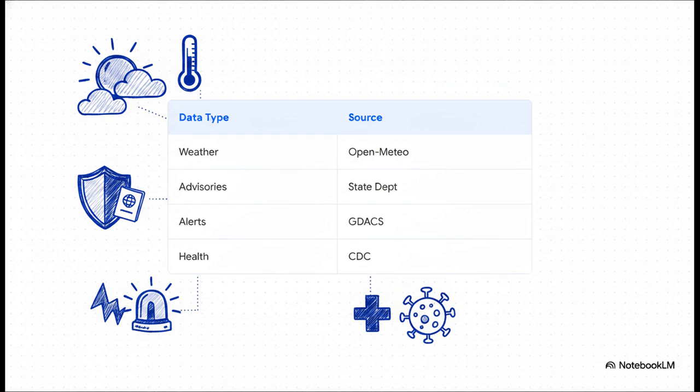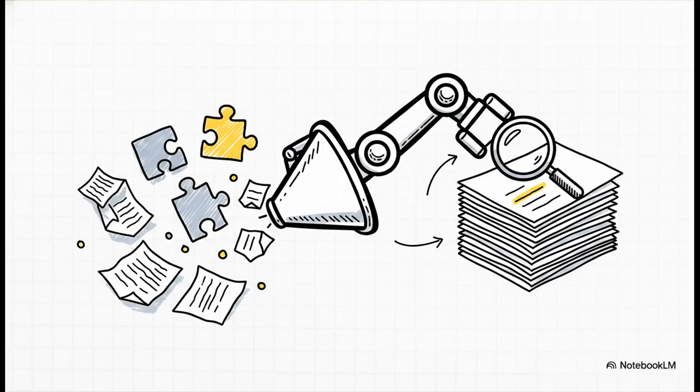And speaking of those real-world sources, take a look at this table. We aren't dealing with hearsay or random social media rumors here. We're talking about heavy hitters. Weather and air quality, pulled directly from Open-Meteo. Official travel advisories come straight from the U.S. State Department. Crucial disaster alerts are sourced directly from GDACS, the Global Disaster Alert and Coordination System. And health notices are piped in from the CDC. This is serious, verified, real-world data driving your assessment. No fluff.